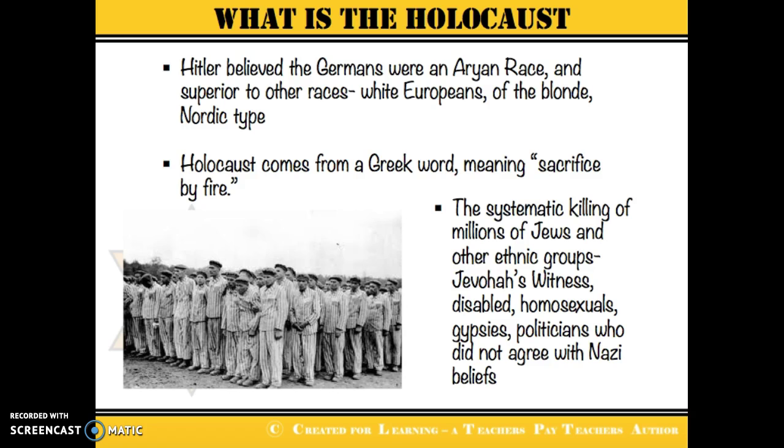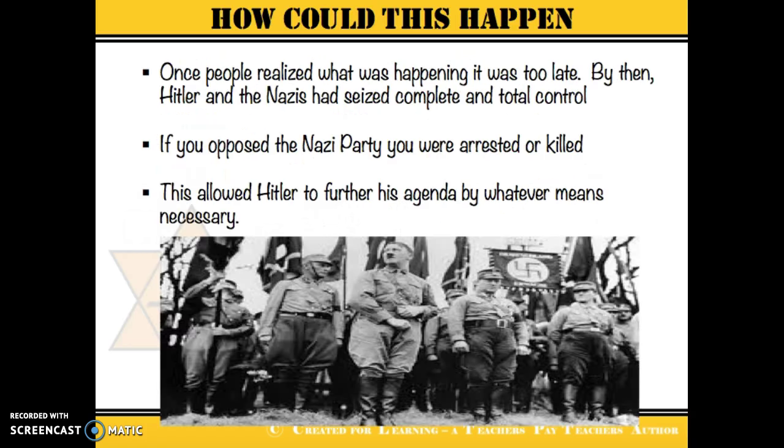And when we refer to the Holocaust, we're referring to the systematic killing of millions of Jews and other ethnic groups. Some of the other groups that were being exterminated or killed were Jehovah's Witnesses, disabled, homosexuals, gypsies, politicians, and anybody who did not agree with the Nazi beliefs.